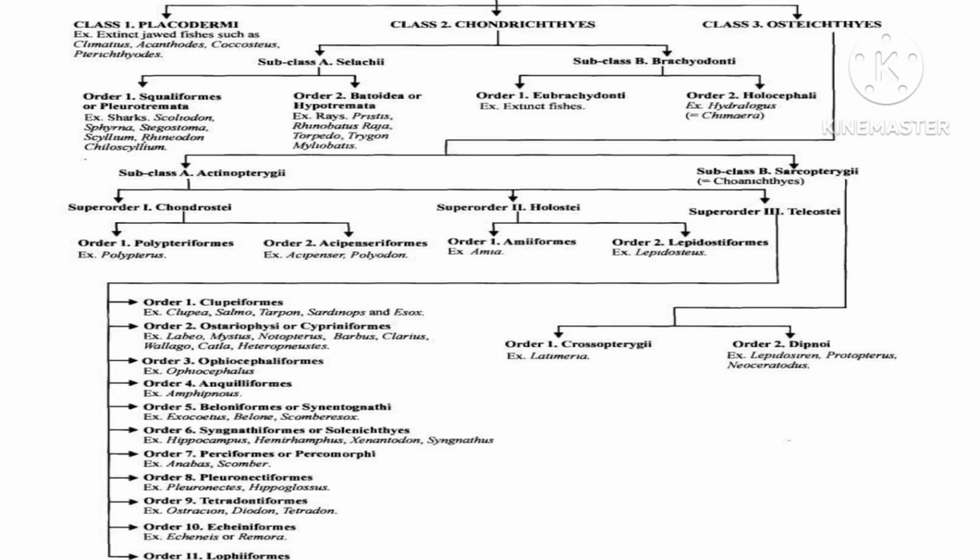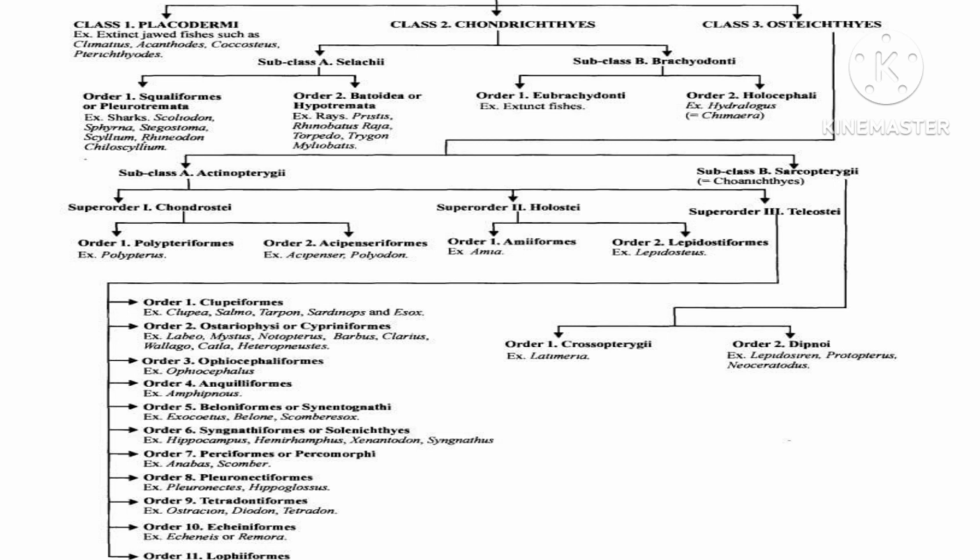Next comes the third class, Osteichthyes, and this Osteichthyes is classified into two subclasses. Subclass A is Actinopterygii and subclass B is Sarcopterygii. Subclass A, Actinopterygii, is again subdivided into three superorders. First superorder is Chondrostei. Superorder 2 is called Holostei, and superorder 3 is Teleostei. So we have three superorders under the subclass A, Actinopterygii.